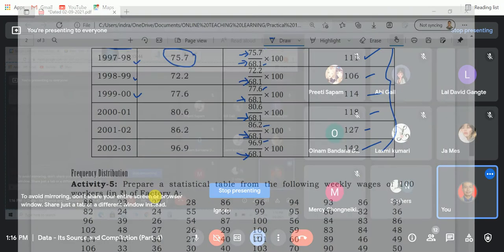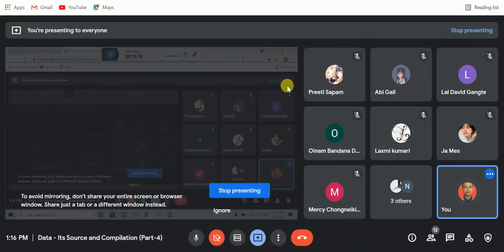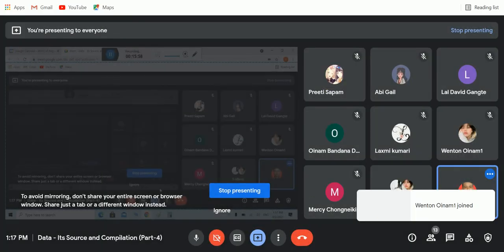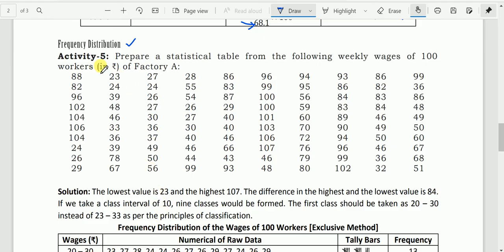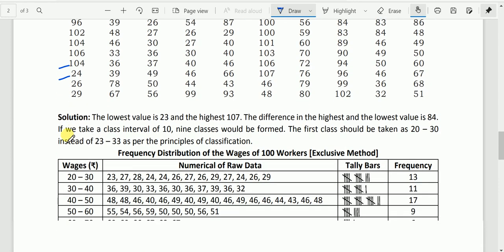Next we have preparation of a frequency distribution table. This is a very easy one. I think you might have done it in the lower classes as well as in the economics class in class 11. Here we have activity 5: prepare a statistical table from the following weekly wages of 100 workers of factory A. The name of the factory is A, the number of workers is 100, and these values are the daily wages.